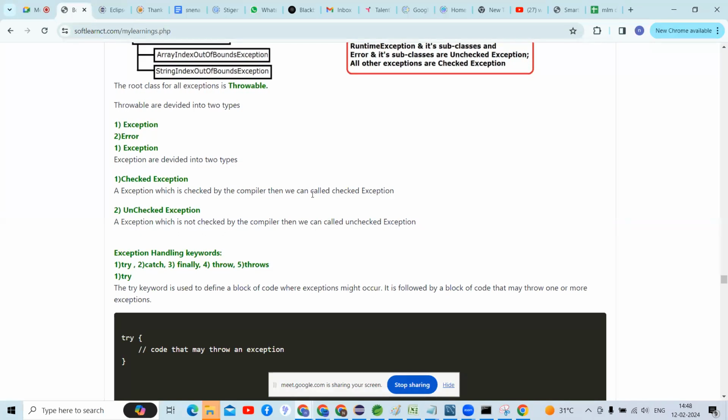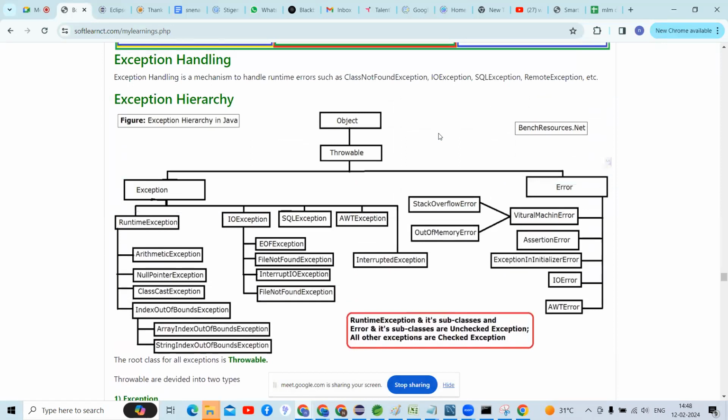Sir, we have two types: exception and error. In exception, we have ClassCastException, NullPointerException, ArrayIndexOutOfBoundsException and RuntimeException. These exceptions are called unchecked exceptions.